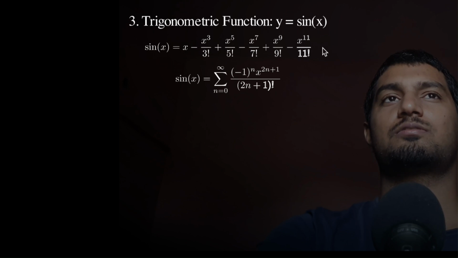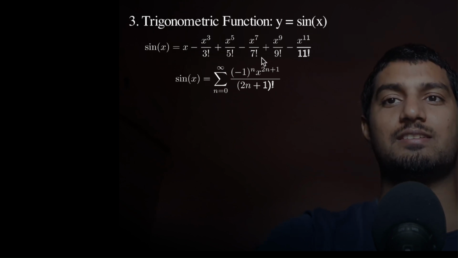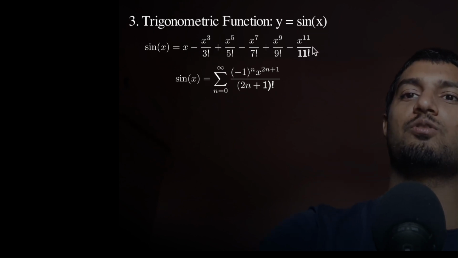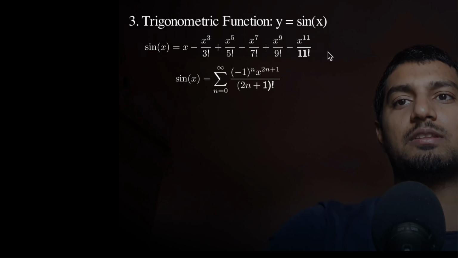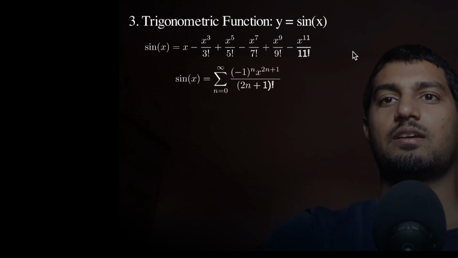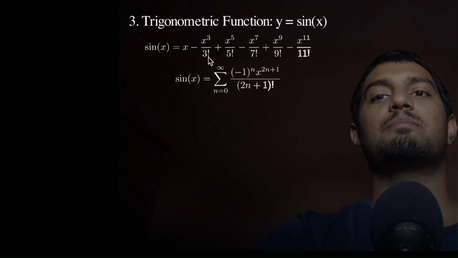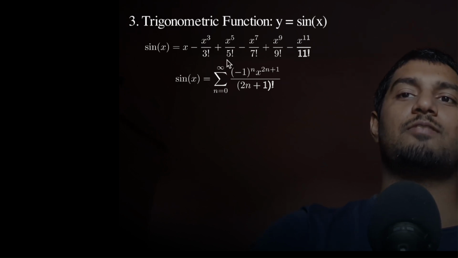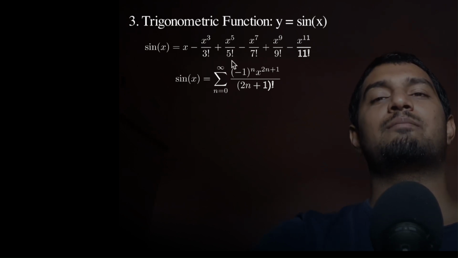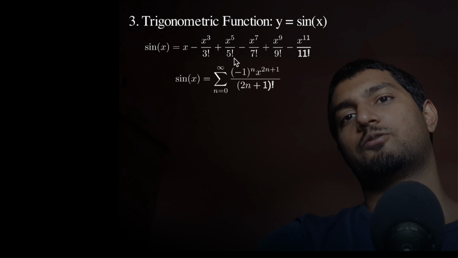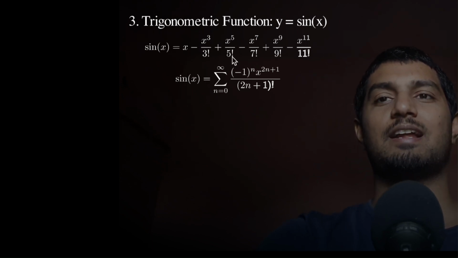Usually it doesn't have to have just 6 terms over here. It goes on and on. After this 11, it would be 13. If you don't know this exclamation sign, 3 exclamation basically means 3 multiplied by 2 into 1. 5 exclamation basically means 5 multiplied by 4 into 3 into 2 into 1, right? So this is a short form of writing that kind of series.